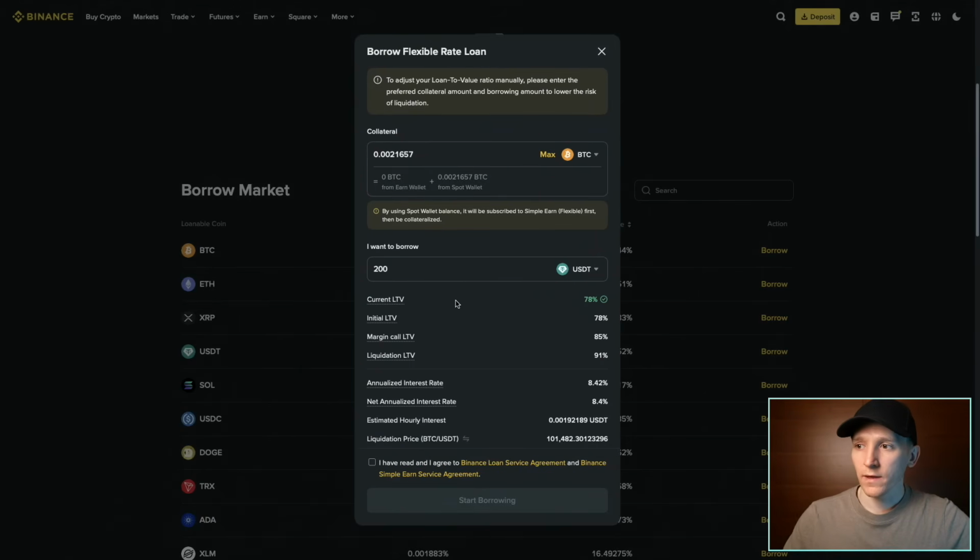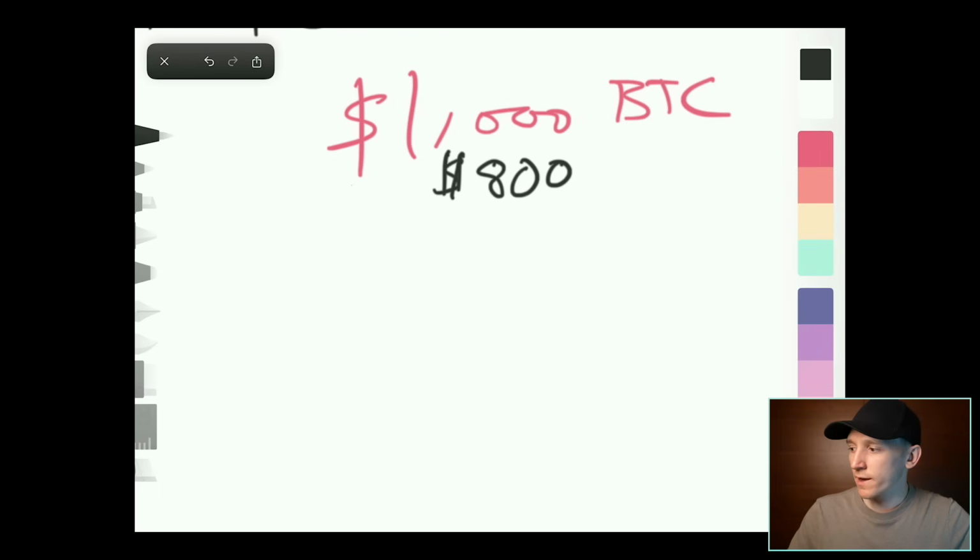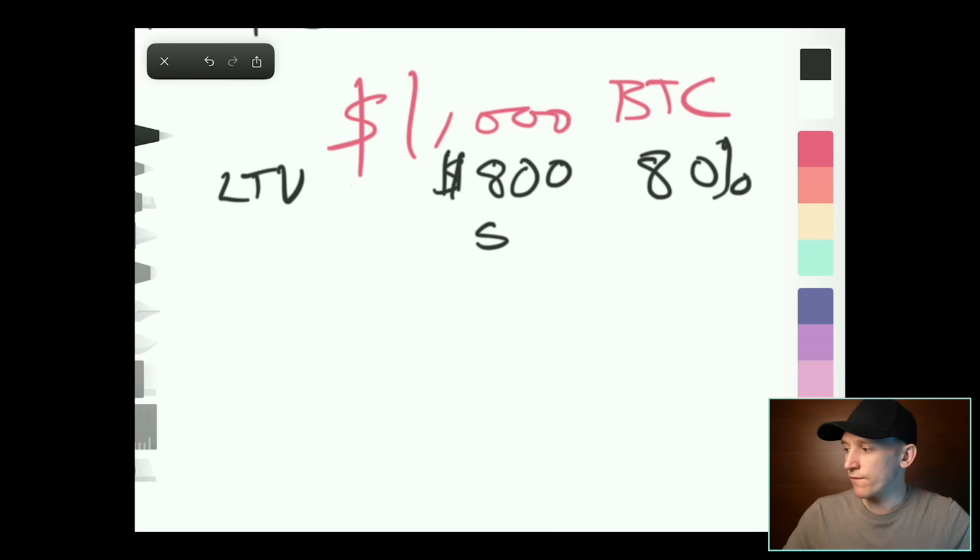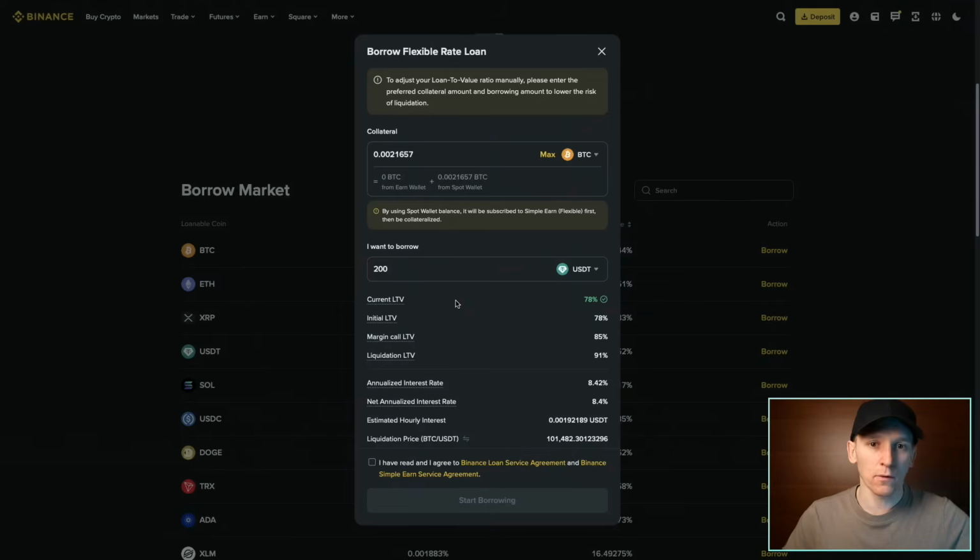The next term is LTV, which is loan to value, the loan to value of your collateral. So again, if my collateral is $1,000, then my loan to value is 80%, right? $800 of $1,000 is 80%. If I borrow $500, then the loan to value is 50%, and so on.